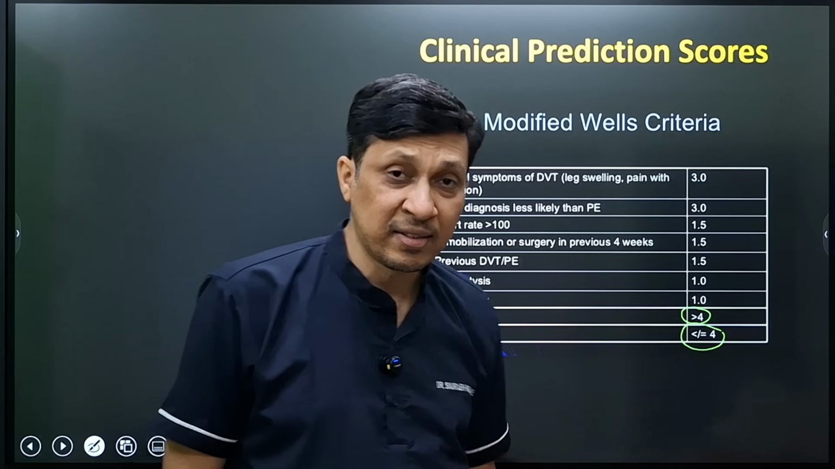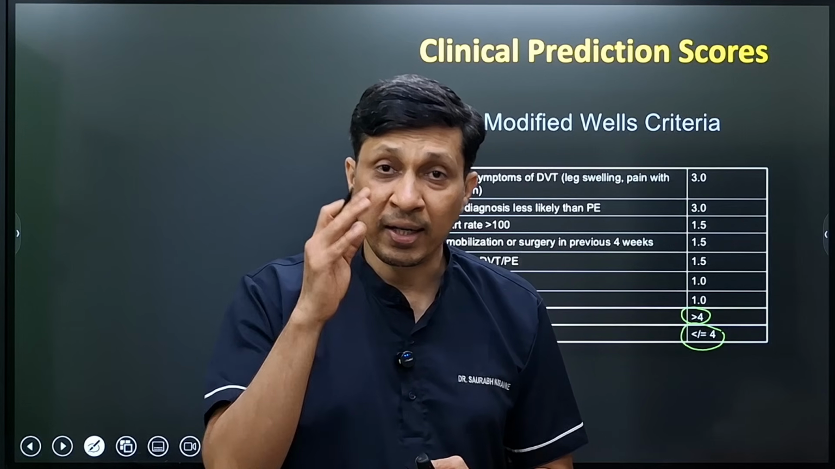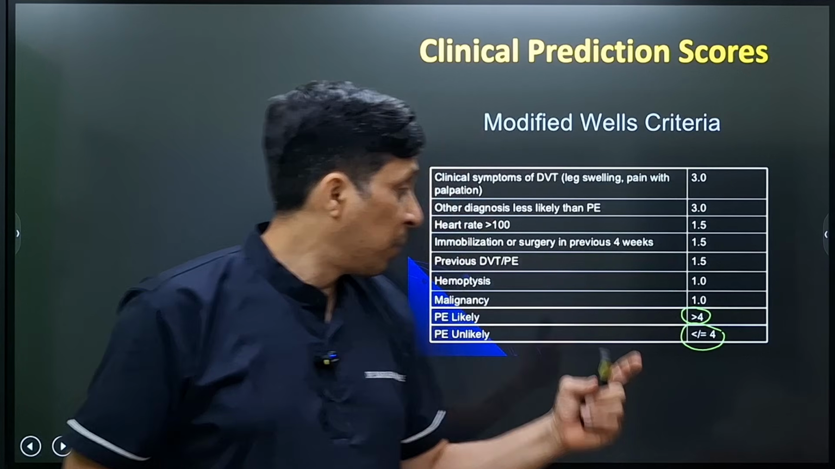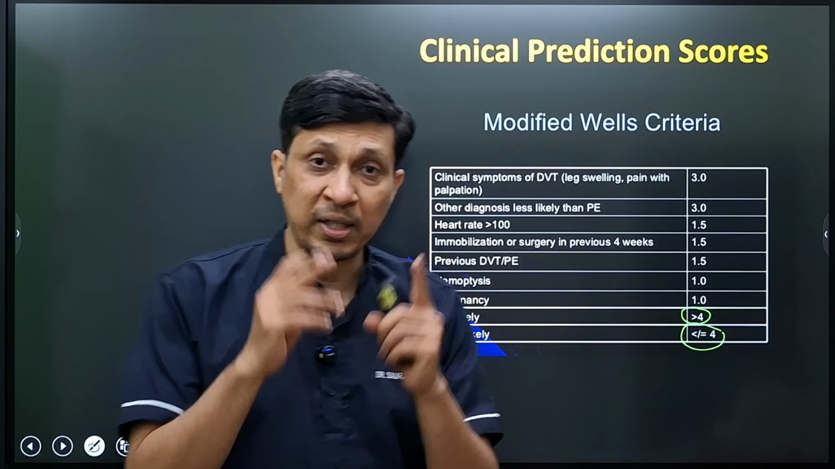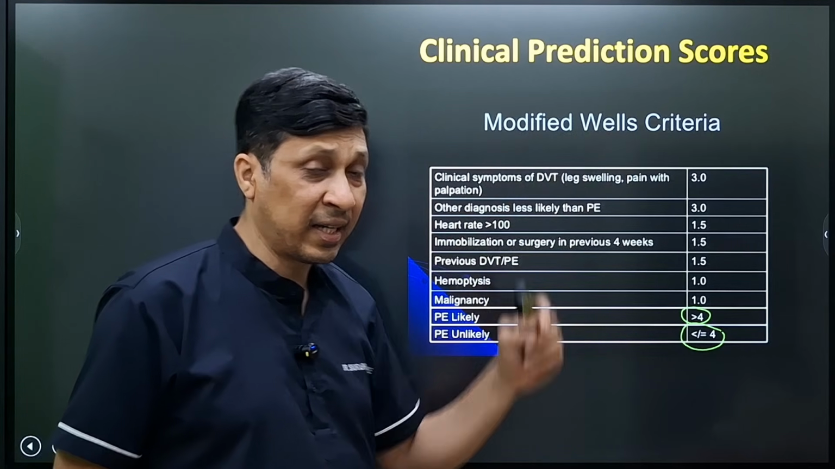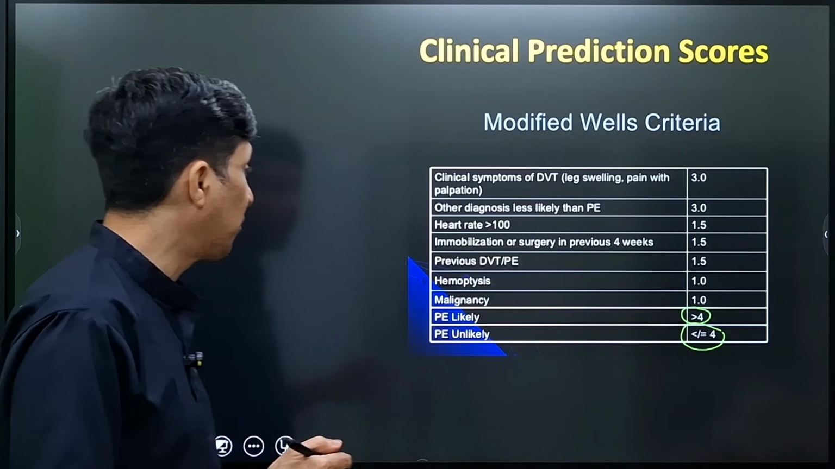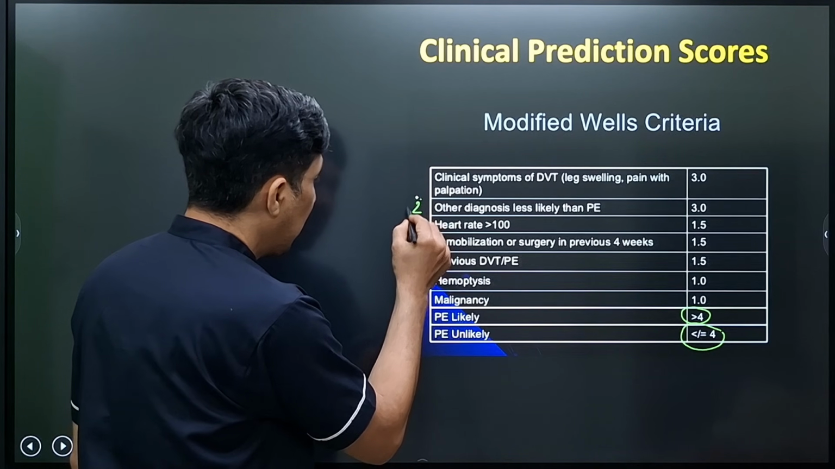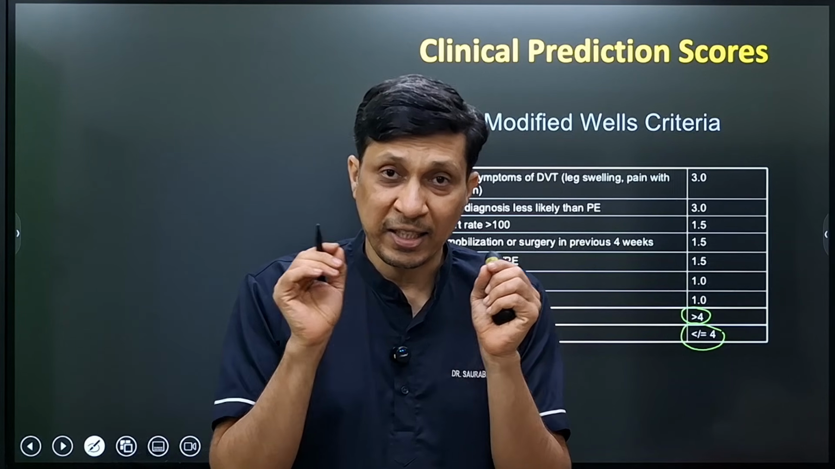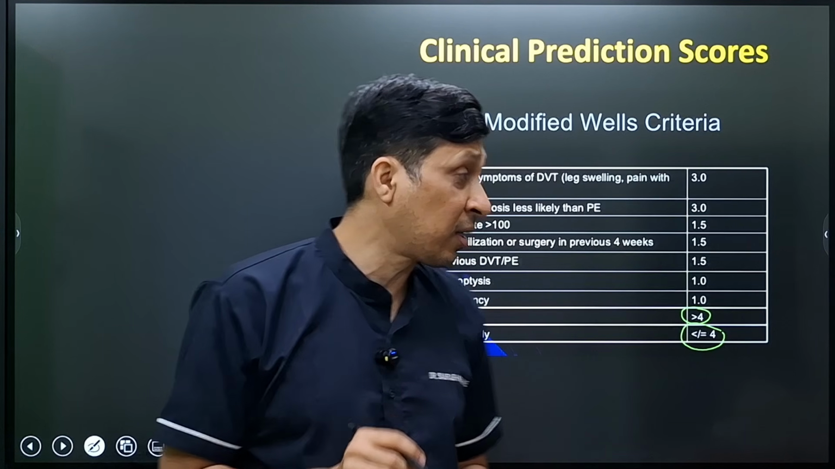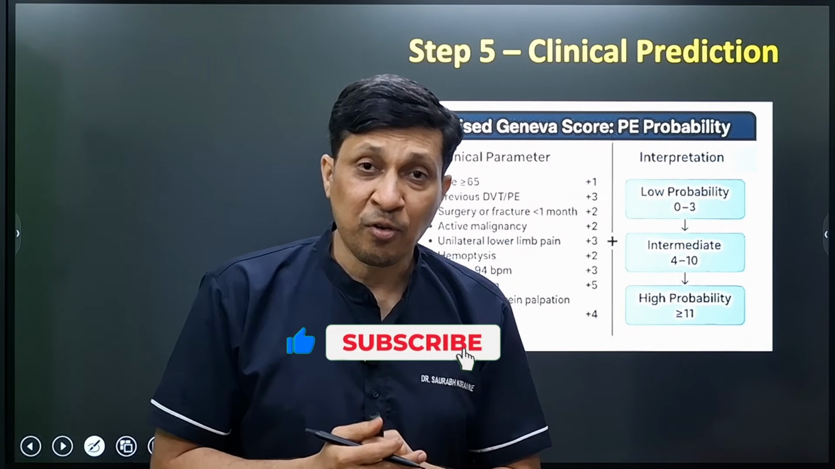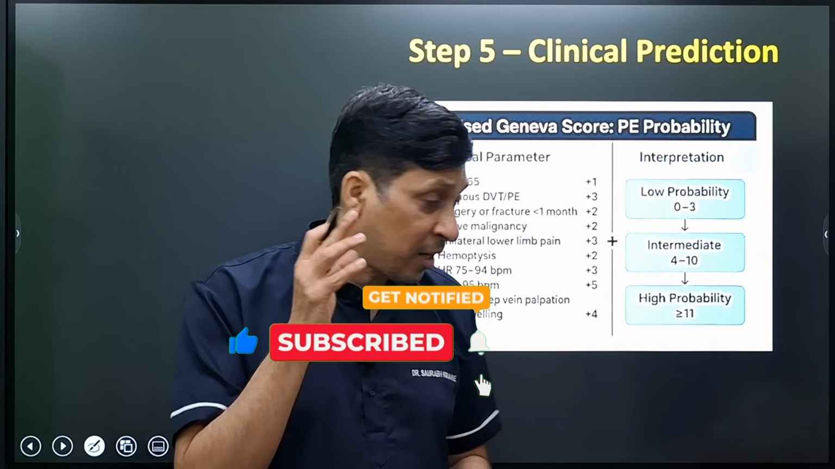So if the score is less than or equal to 4, you will go for D-dimer, and if D-dimer comes positive, then you will go for CTPA. But if the score is more than 4, then you will directly go for CTPA. Now the problem with modified Wells criteria is that some criteria of this score are subjective, that is, other diagnosis less likely than PE. For that, you have to be a little experienced. But if you are a new doctor, then the revised Geneva score is better for you because here all criteria are objective.